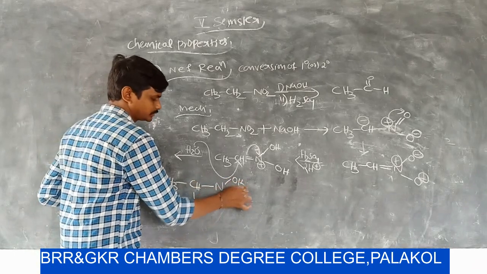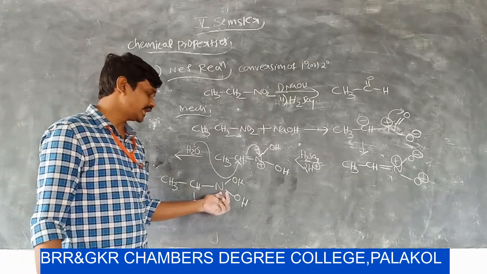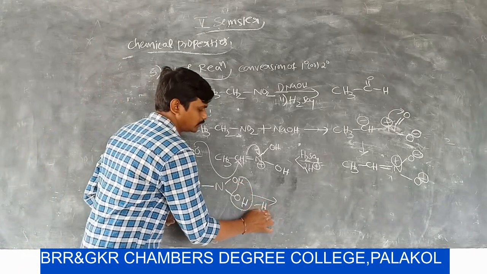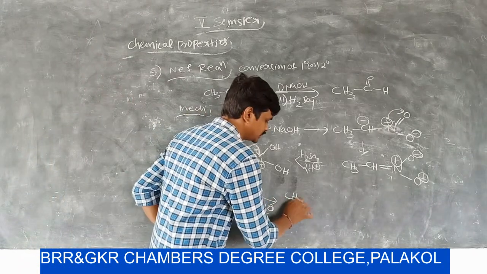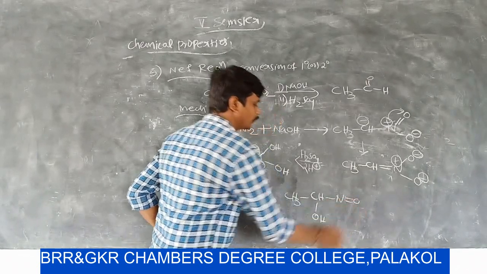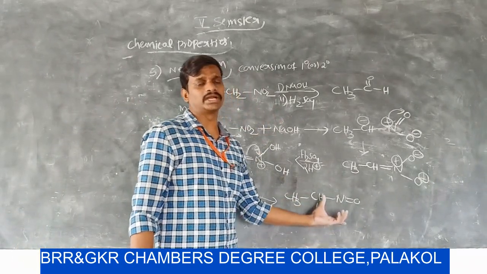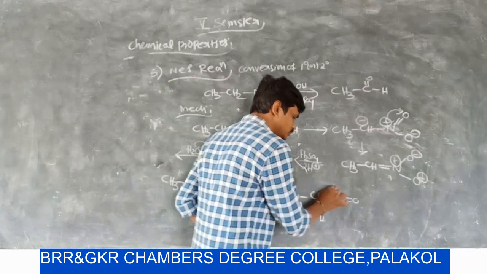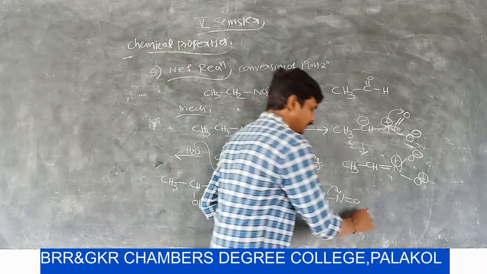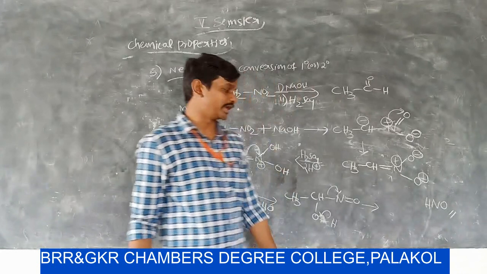In this molecule, nitrogen carries two hydroxy groups, so it loses a water molecule. Then it forms CH3CH(OH)N=O. This is a nitroso group, and this is an alcohol group, so it is a nitroso alcohol. Now in this nitroso alcohol, the nitroso group and hydrogen are eliminated as nitroxyl, HNO.